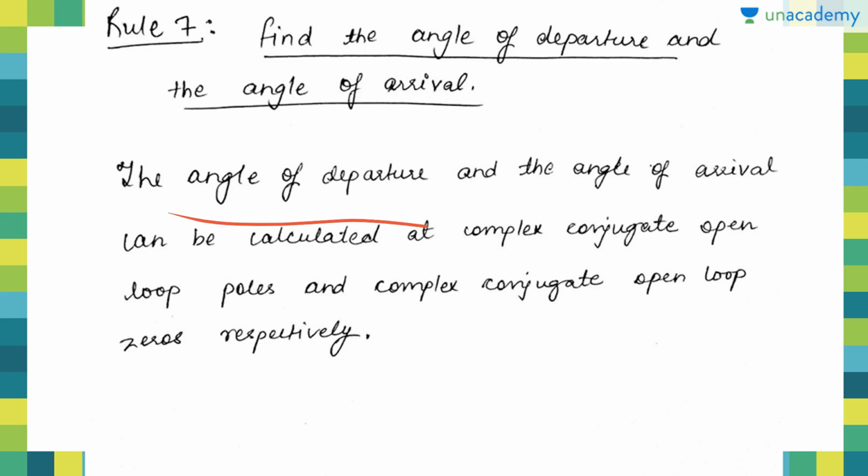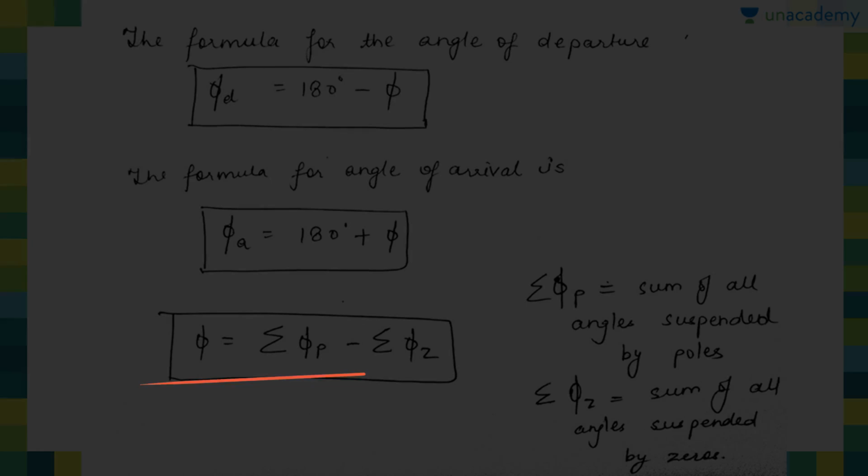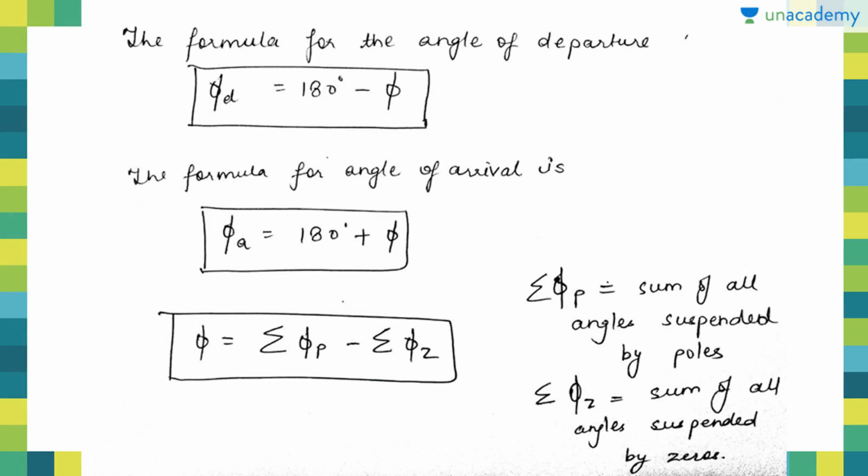Angle of departure and angle of arrival can be calculated at complex conjugate open loop poles and complex conjugate open loop zeros respectively. The formula to calculate the angle of departure is phi d is equal to 180 minus phi. For angle of arrival we use phi a is equal to 180 degrees plus phi.